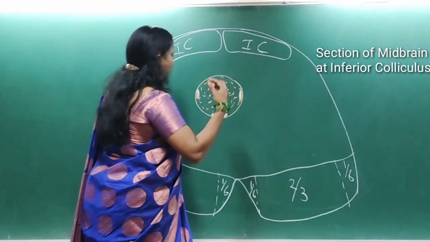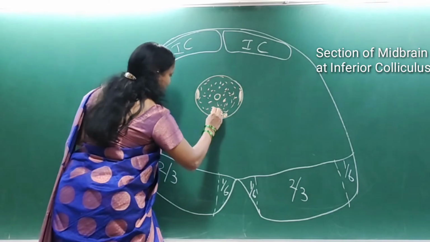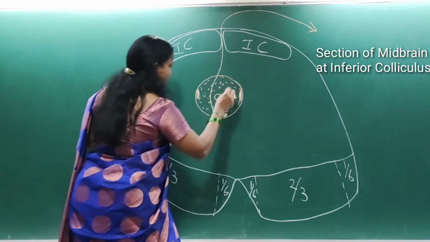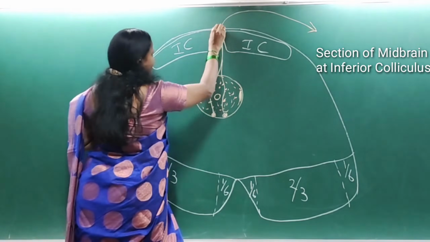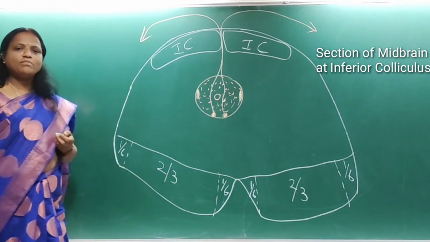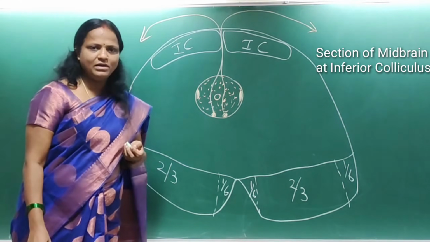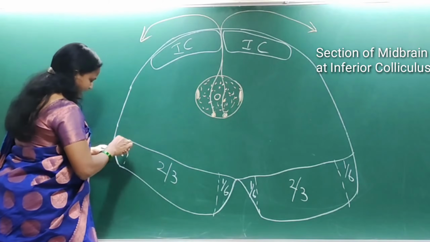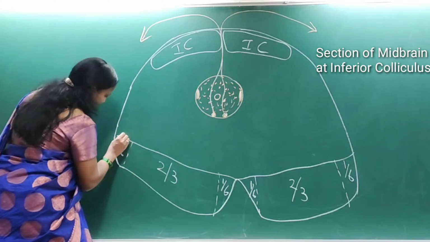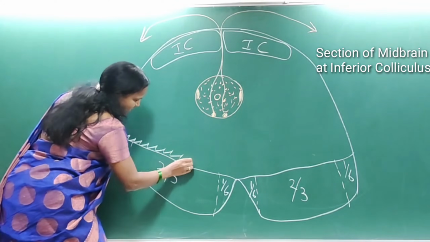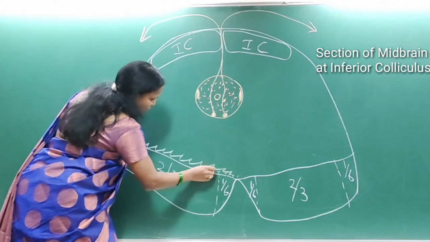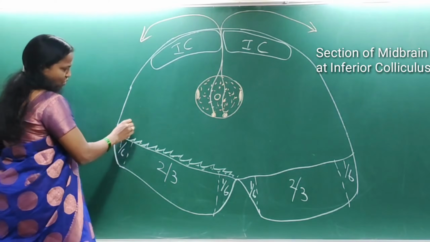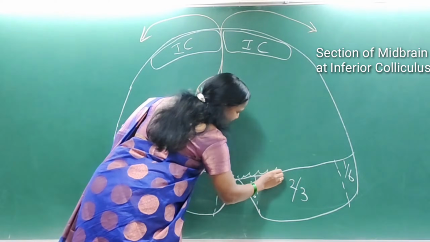The peculiarity of this fourth cranial nerve is that it undergoes decussation, and it is the only cranial nerve to emerge from the dorsal surface of the brain. The junction between the tegmentum and the crus cerebri shows a well-defined sheet of pigmented tissue, called the substantia nigra.